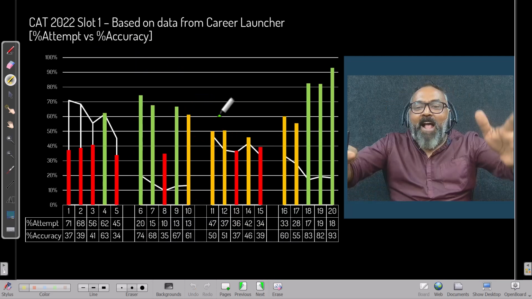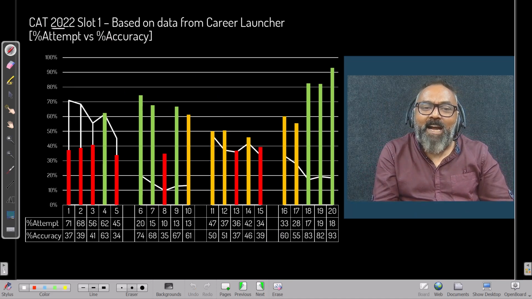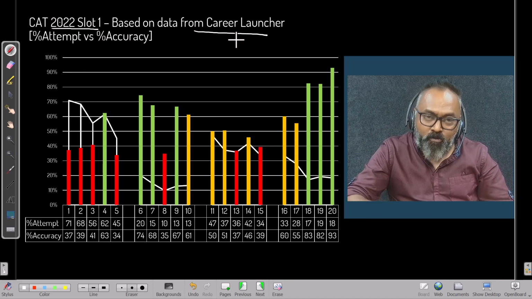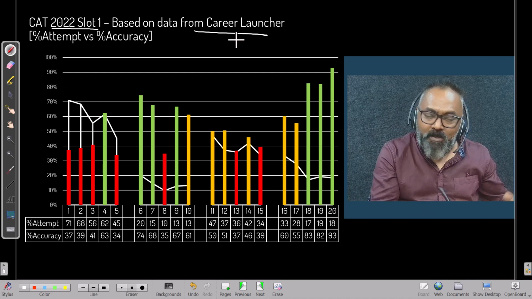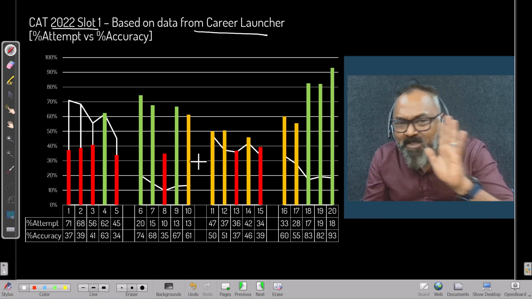Data interpretation has to happen. First of all, I present data. Let me explain the data. Very simple. This is again CAT 2021 slot 1, based on data from Career Launcher of present students who are preparing for it and have taken the test on our portal. Again, this is not the actual CAT data. This is a simple data.